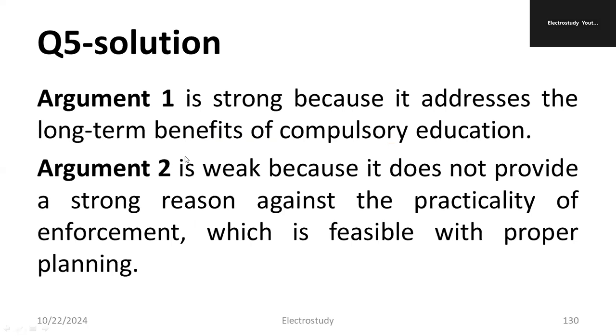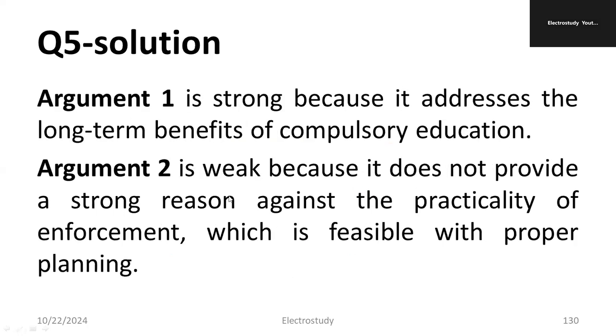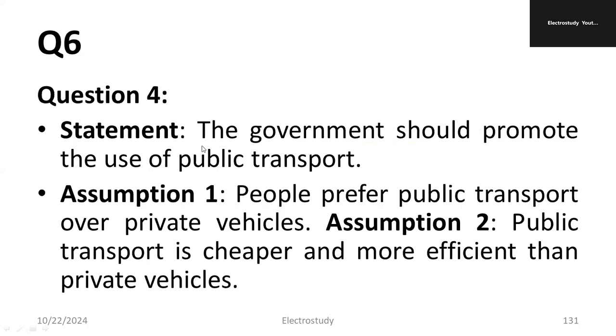But what about argument number two? See, it is against only. No, it's not practical to enforce such a rule in a vast country like India. Actually, argument two is absolutely wrong. So it is weak. It's a weak argument which is against that particular statement. So argument two is weak, whereas argument one is strong.